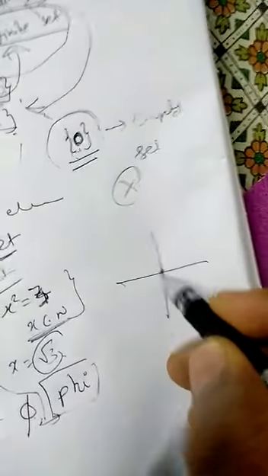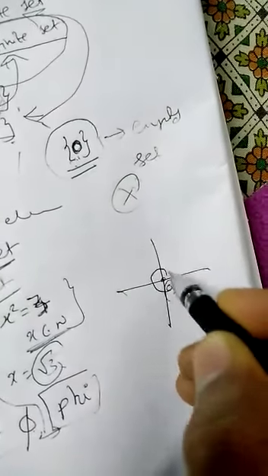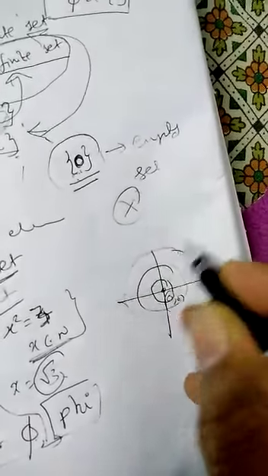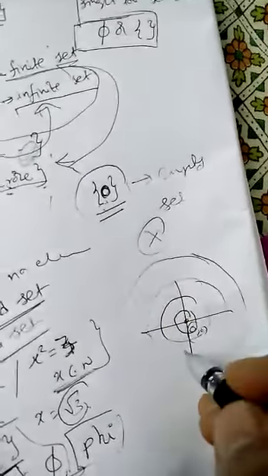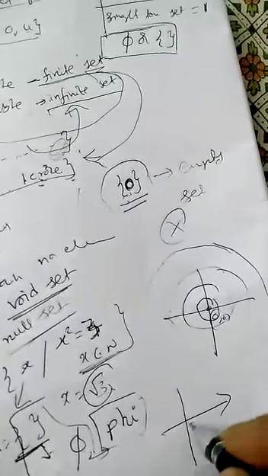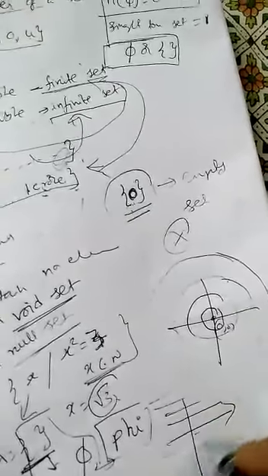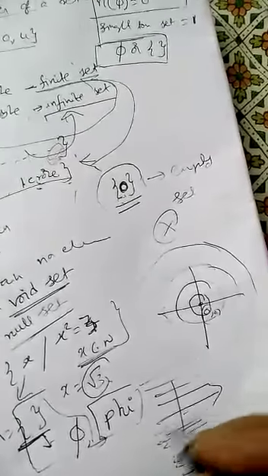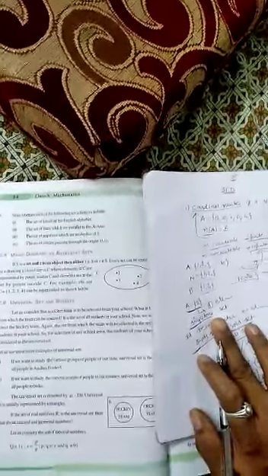For example, on a coordinate plane, this is called the origin. We can draw one circle, second circle, third circle; with different radii we can draw different circles. Infinite circles we can draw. The same way, this is the x-axis. 1 line, 2 lines, 3 lines, 4, 5, 6, 600; infinite lines we can draw parallel to the x-axis. So this is also infinite, this is also infinite. So I explained all the questions orally. You try to do the second exercise. We will discuss in the next class, next chapter, next concept, and then we'll start the next exercise. Thank you.